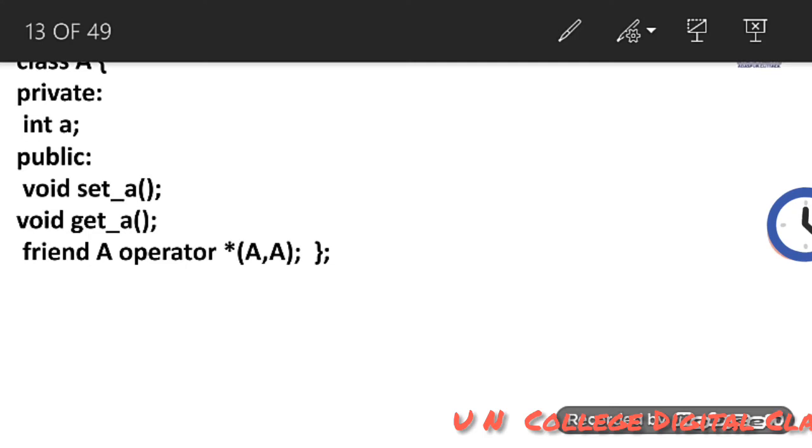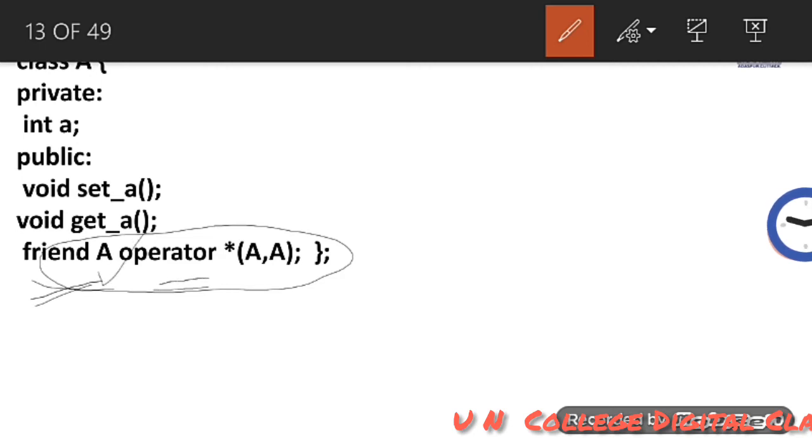Let me use the pen here so that you can understand this. This is a friend function. Here the keyword friend we have used. Then A is the return type. Then operator is the keyword; operator is a special function. Then multiplication is the symbol which we want to overload. Then A, A. It means that here we are passing two objects of class A, so that the friend function can implement multiplication operator overloading.